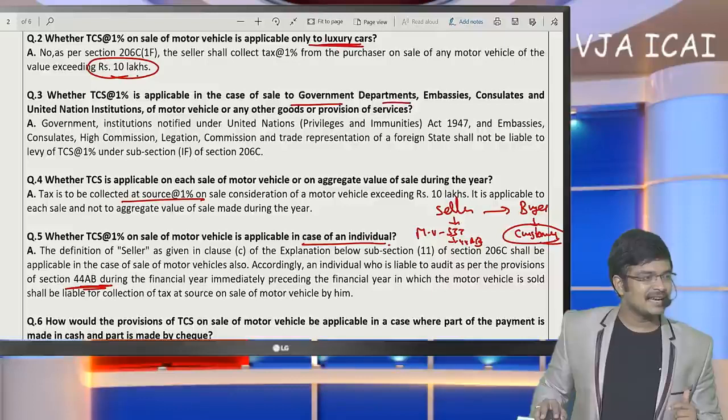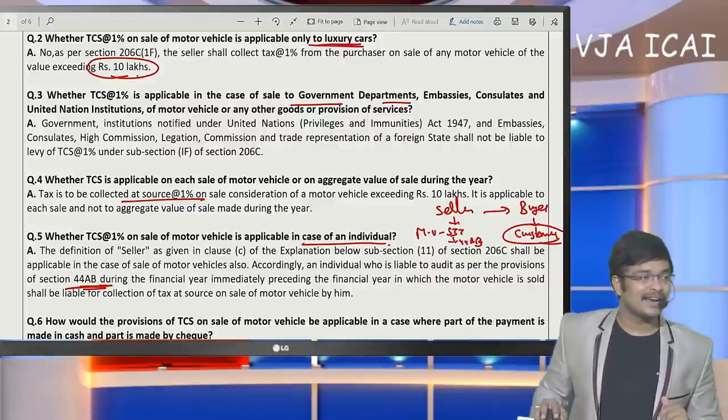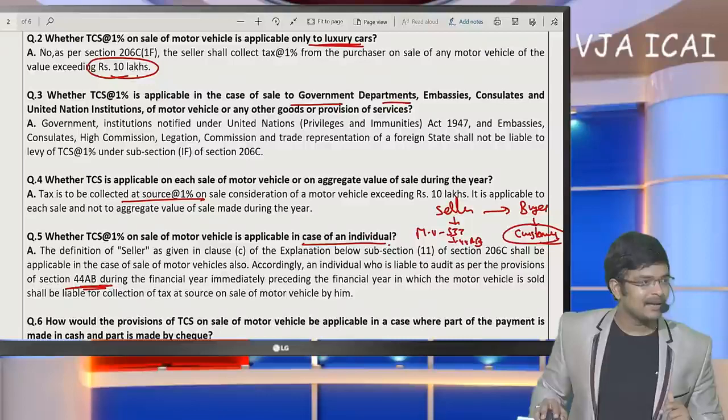Technical services TDS, 194C or 194J? 194J. Fees for technical services will be covered in 194J. Next, is 194IA applicable if land is purchased from a municipal corporation auction?